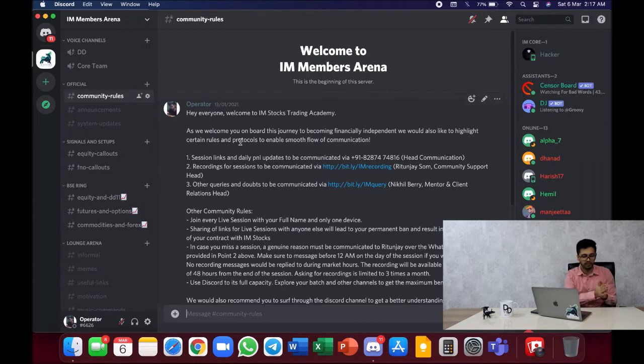Every single person in the team has his own WhatsApp number and his own identity, right? So Ritunja is the person who manages recording. Naman is the person who manages public relations and sales. Nikhil is a mentor. Viraj is the content creation. Apurv is also a mentor. So we have a lot of people on board as well. Dhaval also has a separate number. Everyone has a separate number, and you can actually reach that person via that number.